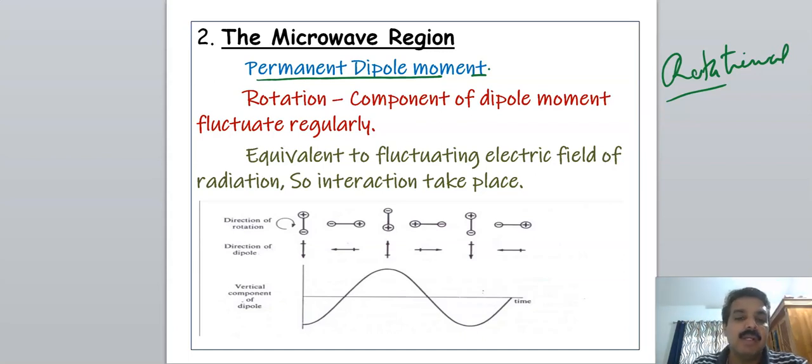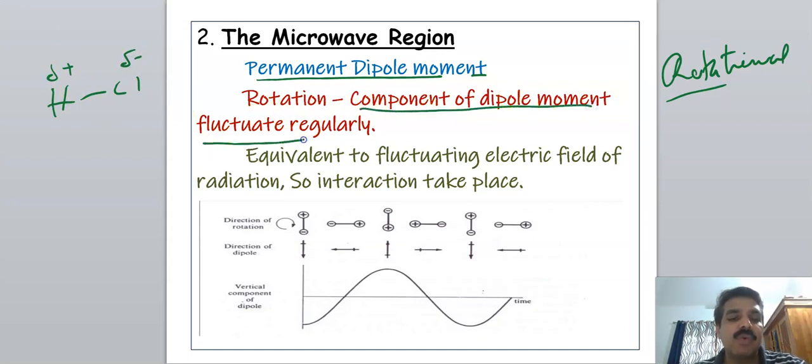For example, a molecule like HCl has a permanent dipole, delta plus and delta minus. During the rotation, the component of the dipole moment fluctuates regularly, and this is equivalent to the fluctuating electric field of radiation.